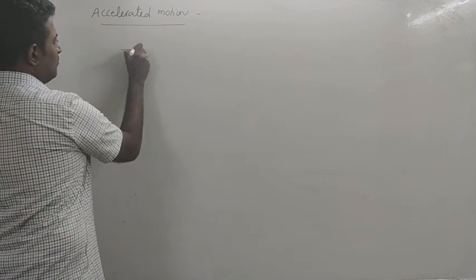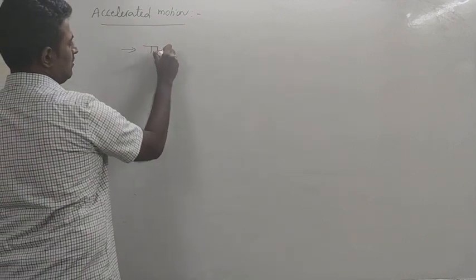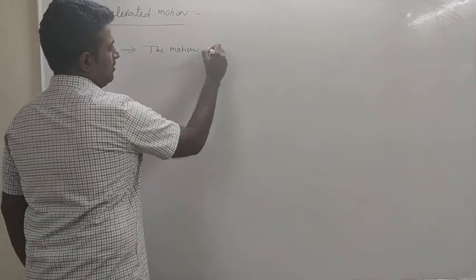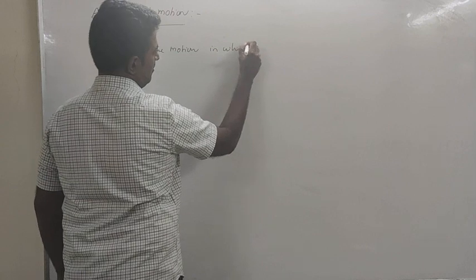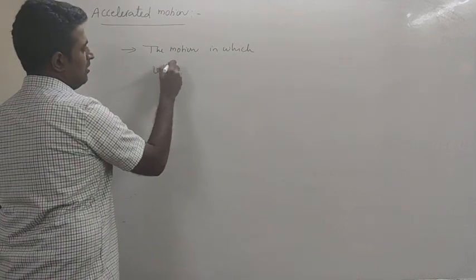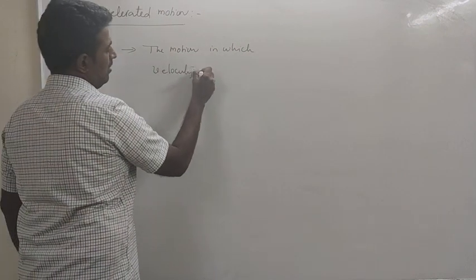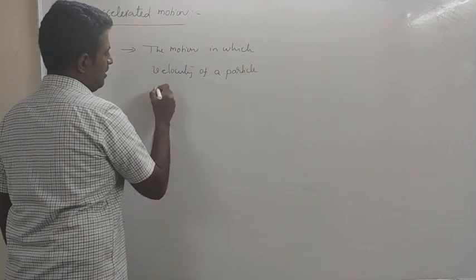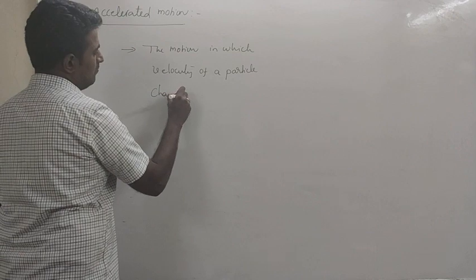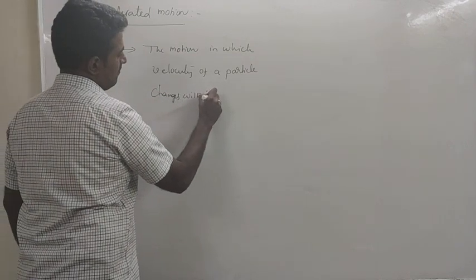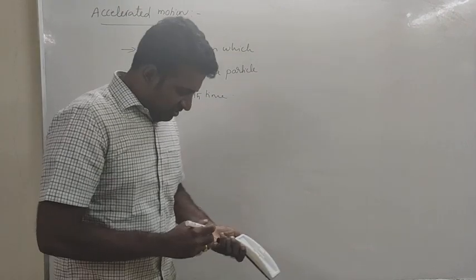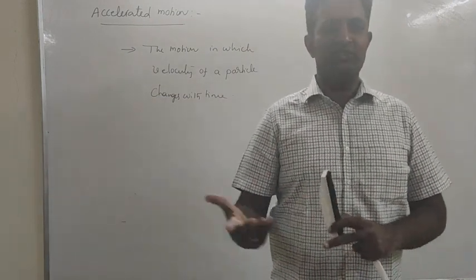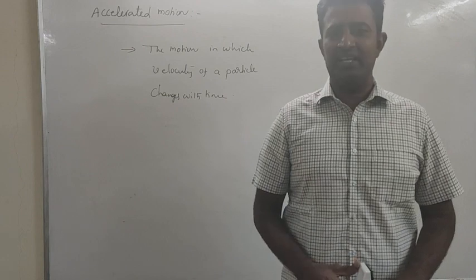So, accelerated motion means the motion in which velocity of a particle changes with time. This change in velocity will happen either through change in magnitude of velocity or through change in direction of velocity.